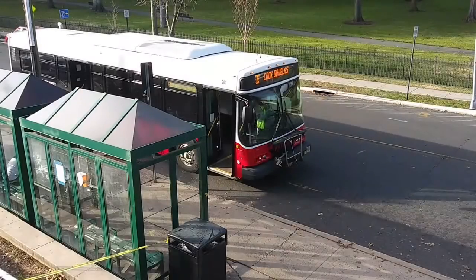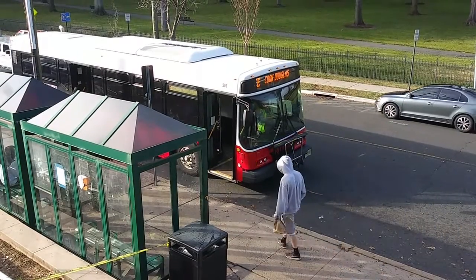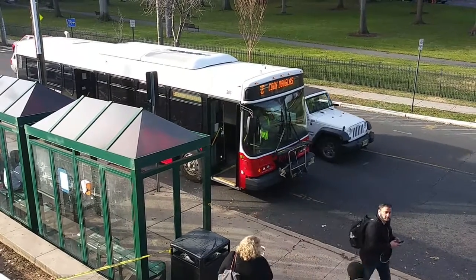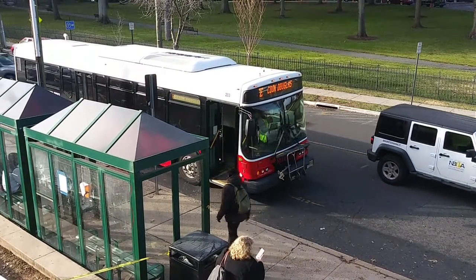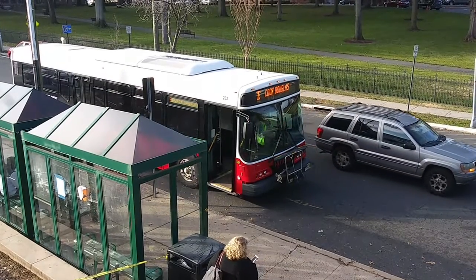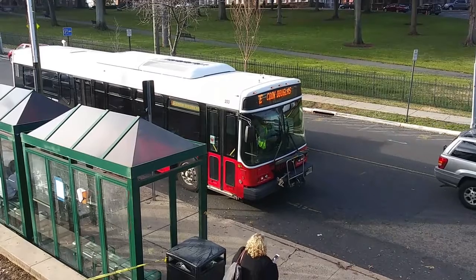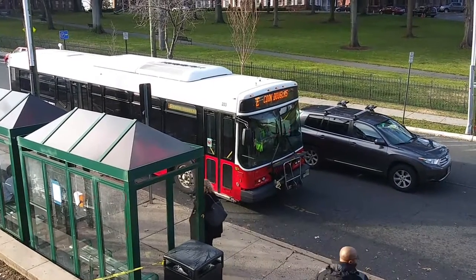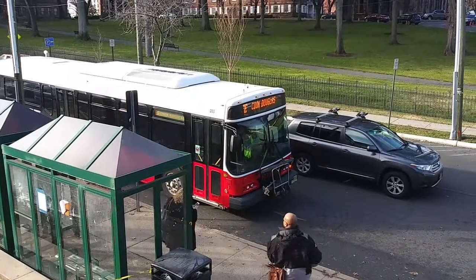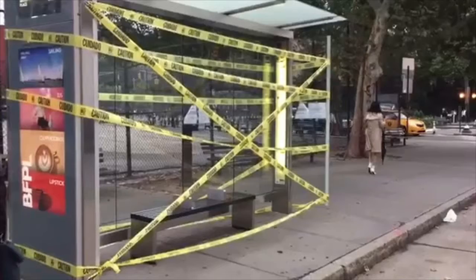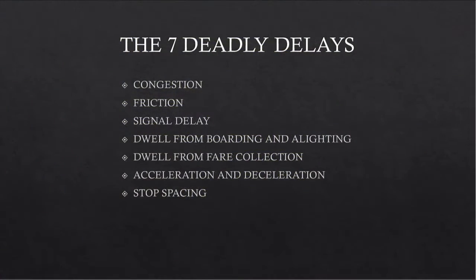Stop spacing. All 3 passenger stop delays mentioned above add up to the total delay caused by one stop, which is going to be multiplied by the number of stops. So we also should care about stop spacing. The wider the stop spacing is, the less delay we get. However, the intended customer should still be able to get to the service. The optimal stop spacing is considered to be a quarter of a mile, but may depend on the development. These are all 7 main types of delay, each addressed with different tools.